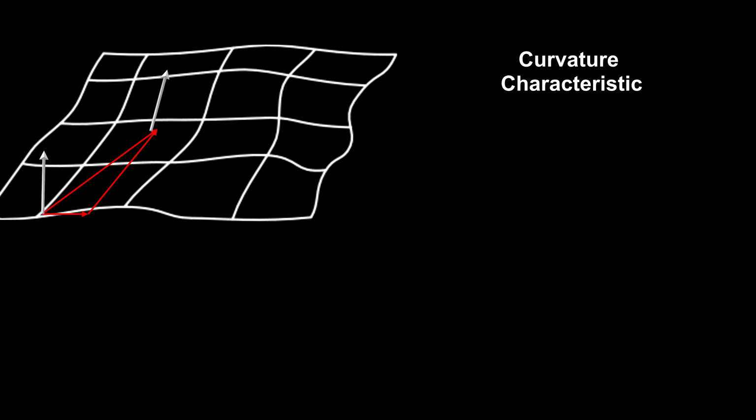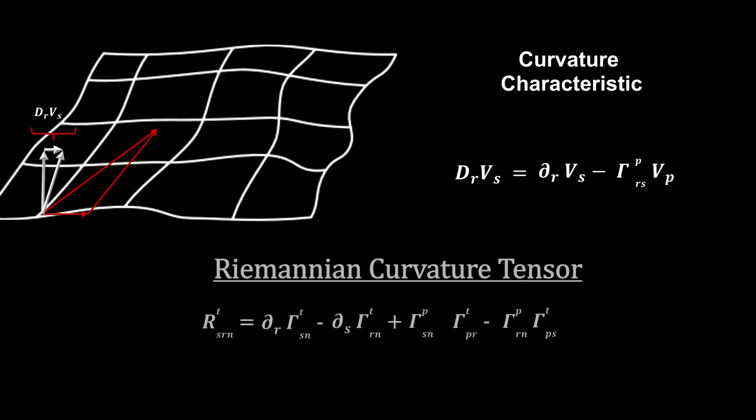Riemann developed the tensor that precisely measures how much the components of a vector change when it is parallel transported along a small closed curve. This is called the Riemannian curvature tensor.